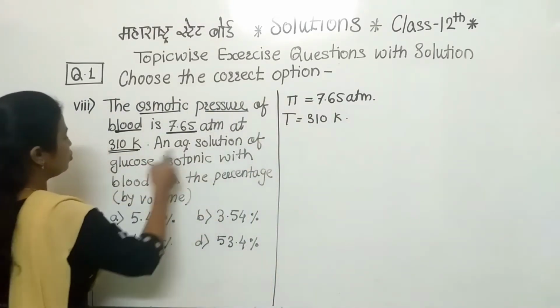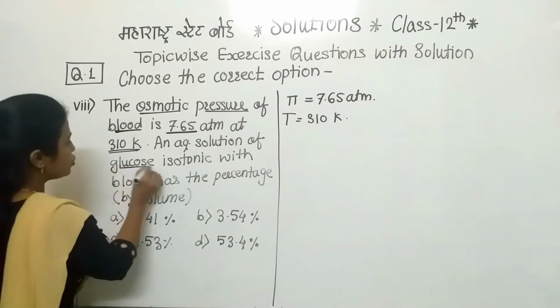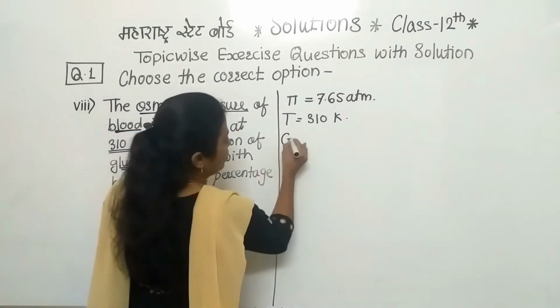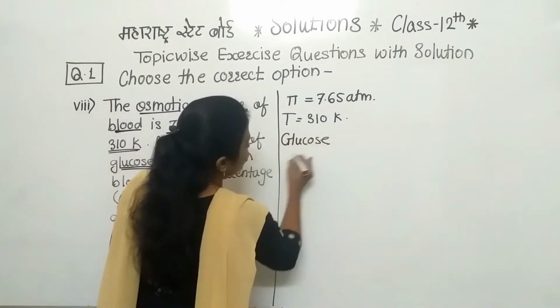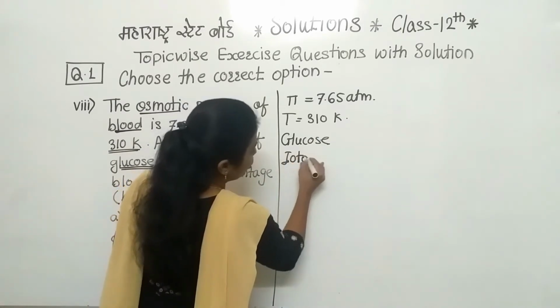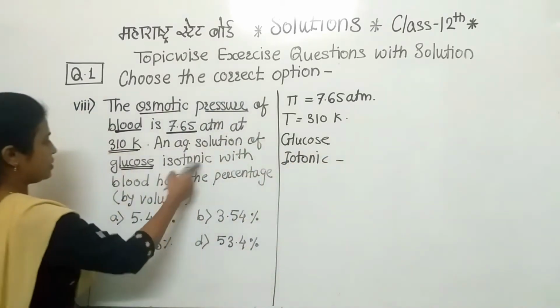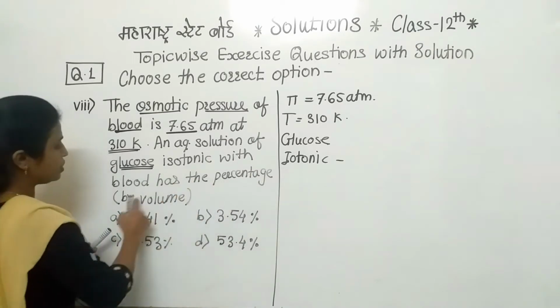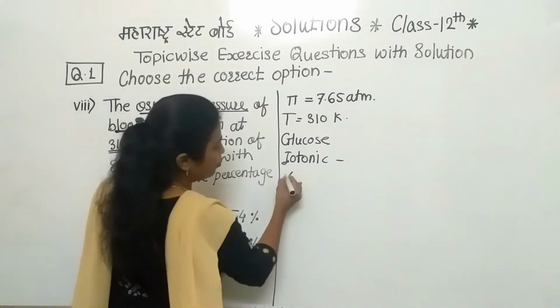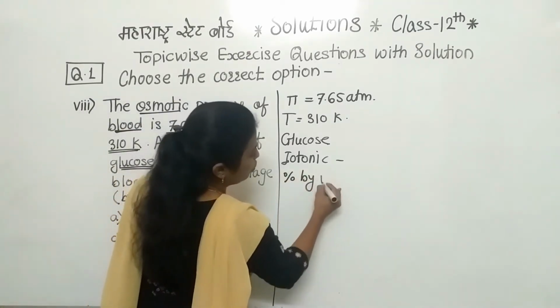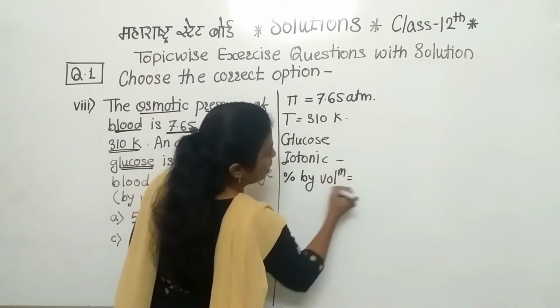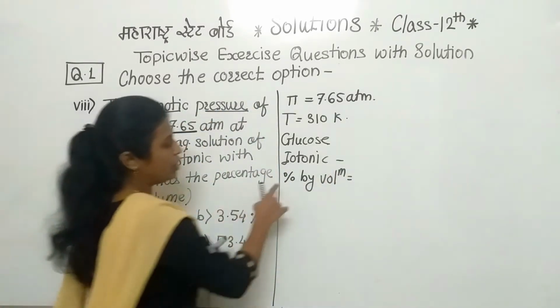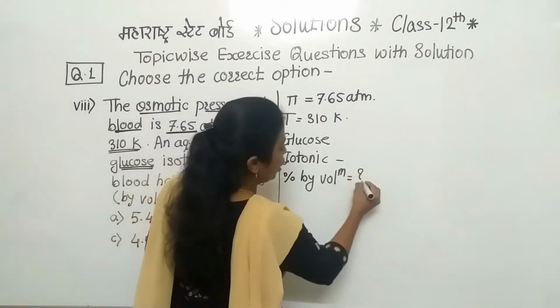An aqueous solution of glucose, isotonic with blood, has what percentage by volume? Here we have to find out the percentage by volume. These terms are involved in this given numerical. So firstly, the percentage by volume we have to find out.